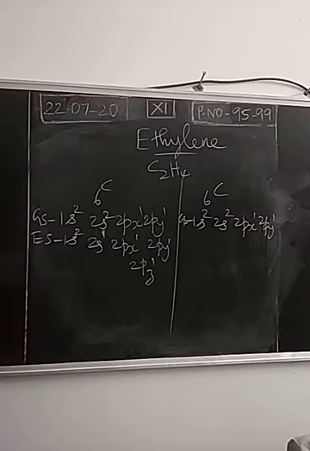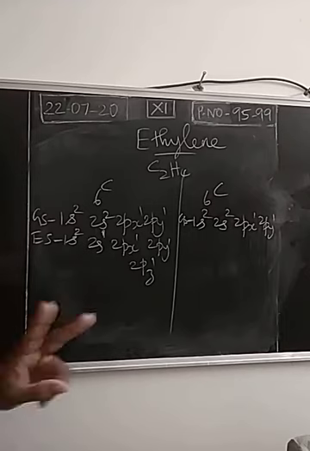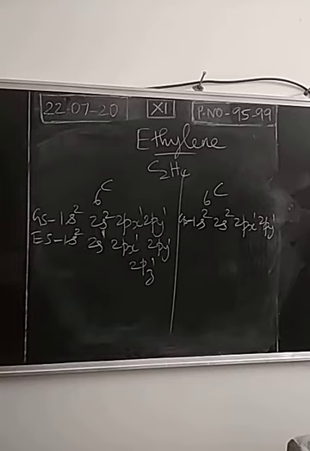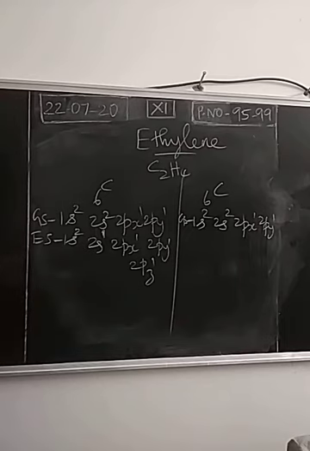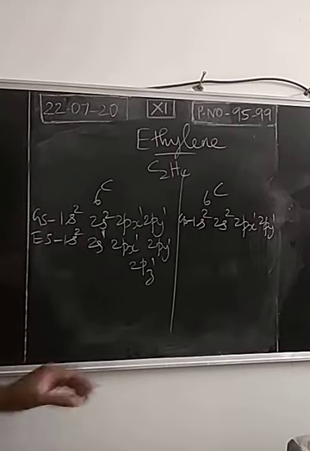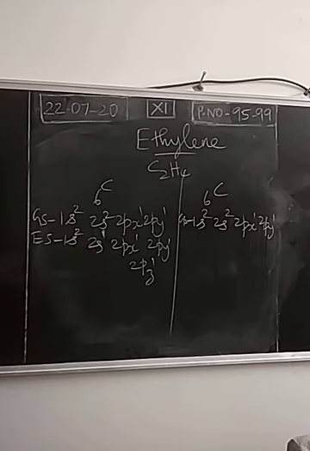Now you can observe 4 orbitals with a single electron. In the ground state, only 2 orbitals have a single electron, 2px as well as 2py. At the excited state, now 4 atomic orbitals have a single electron. They are 2s, 2px, 2py and 2pz. Hybridization is mainly based on how many other atoms are going to make bonds with this carbon. Based on that only, there will be the hybridization process.